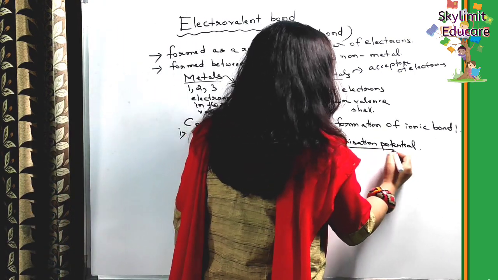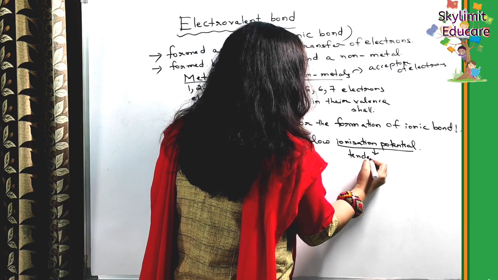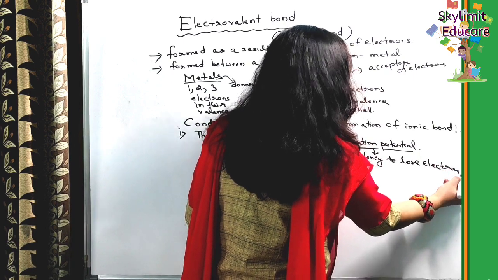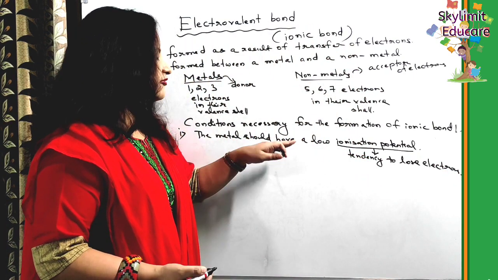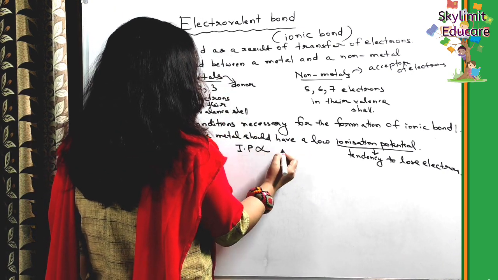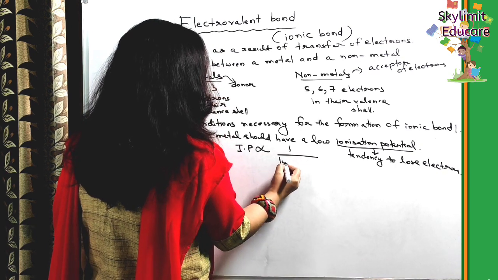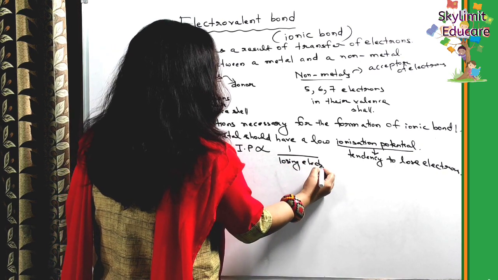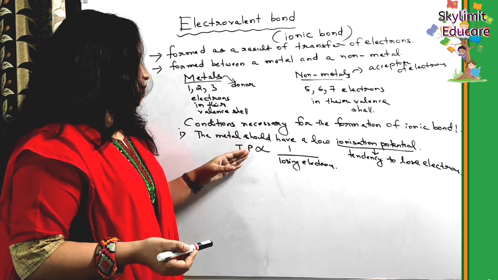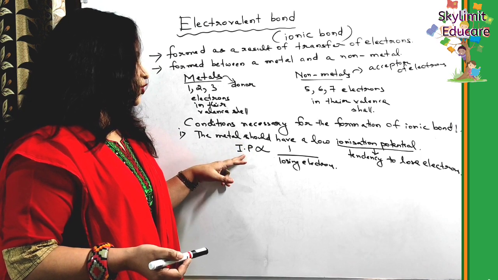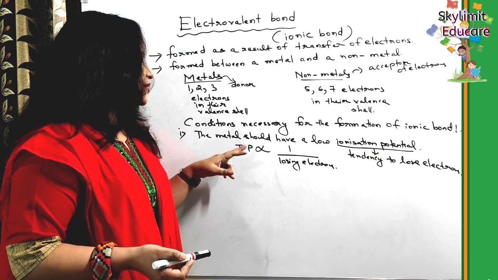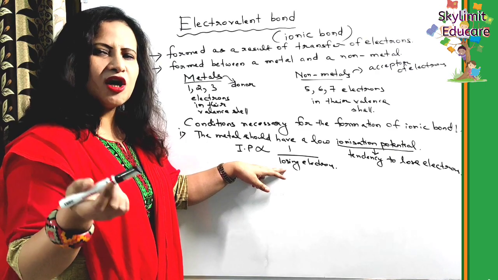Ionization potential is what? The tendency to lose electrons. Ionization potential is actually inversely proportional to the tendency of losing electrons. Clear? So if ionization potential is more, what does that mean? The tendency to lose electrons is less. Yes or no? And if ionization potential is less, that means the tendency to lose electrons is more. You know the meaning of inversely proportional, right?